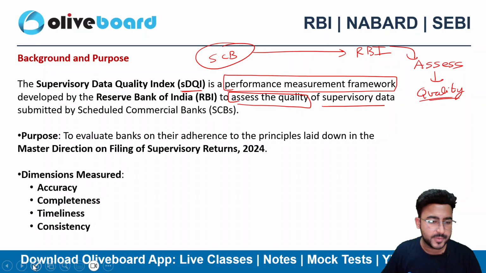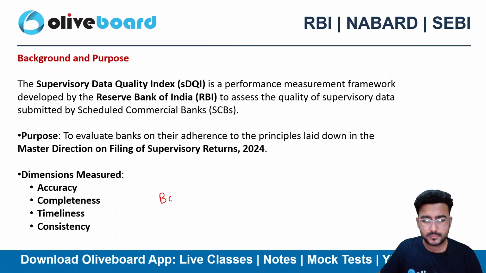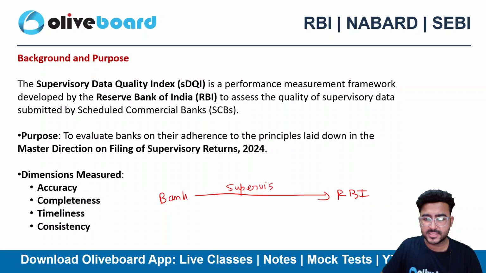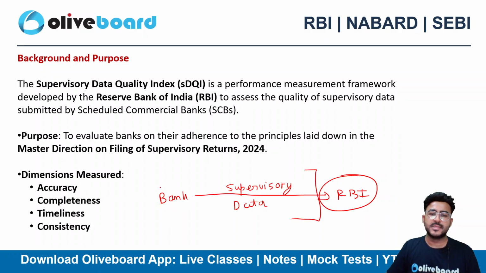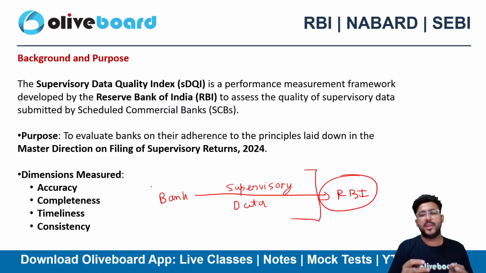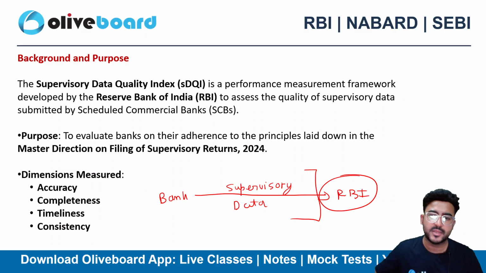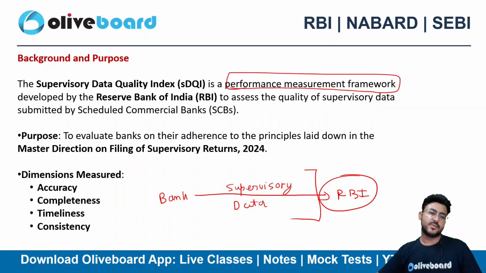So the banks will be submitting their supervisory data to the RBI. Once the RBI gets this data from the banks, it will evaluate on the basis of this data and do the performance measurement of the banks, right?